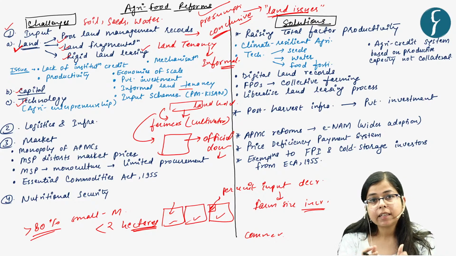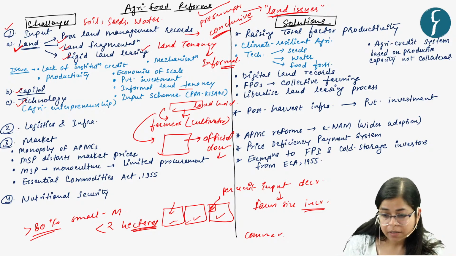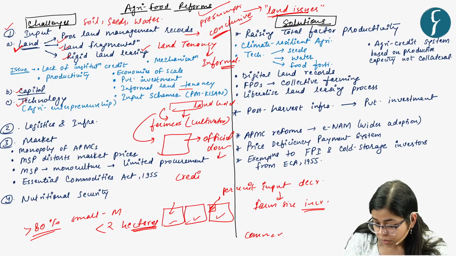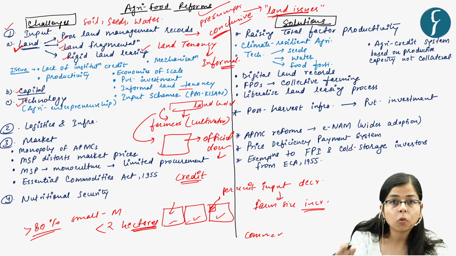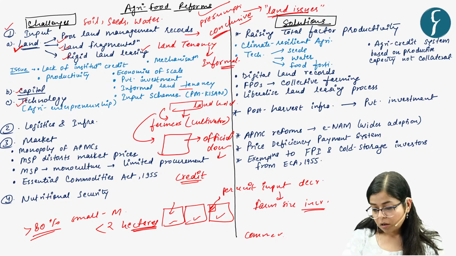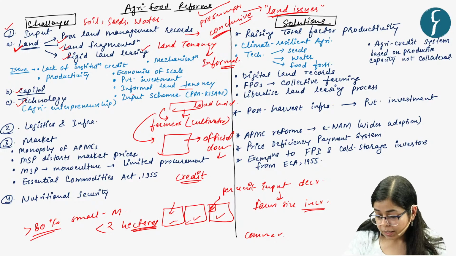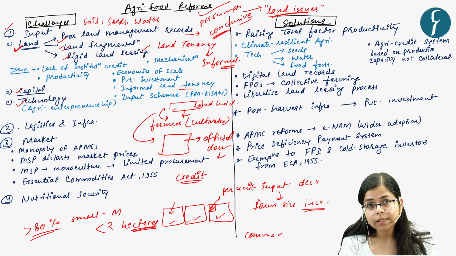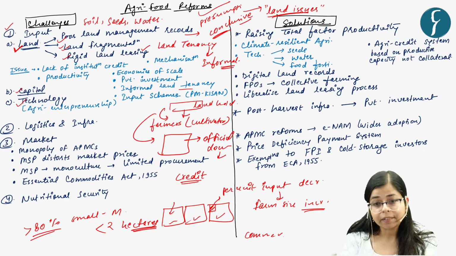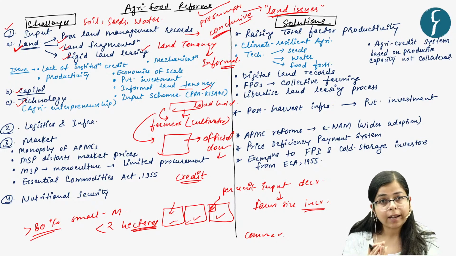In the absence of these legal documents, they are not able to get institutional credit, right? So they face difficulties in getting institutional loans. And there are certain input schemes in India like the PM Kisan scheme, and because of the absence of legal documents, these farmers cannot enjoy the benefits of schemes like PM Kisan. So this is one issue due to rigid land leasing.